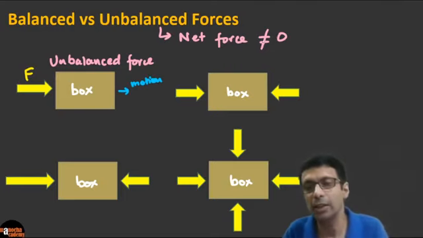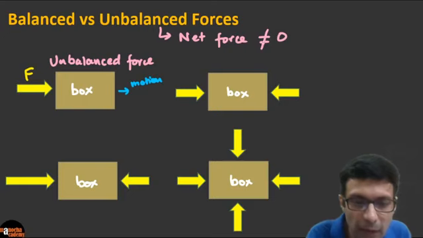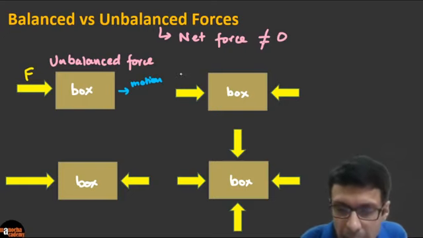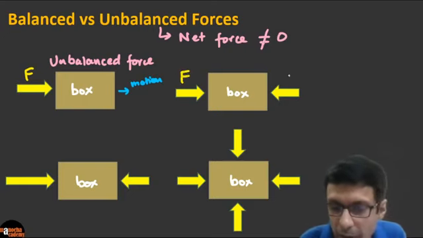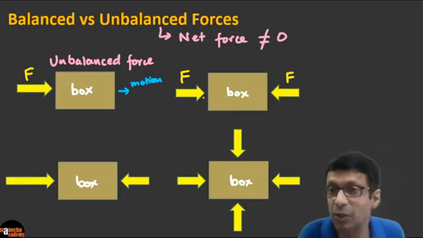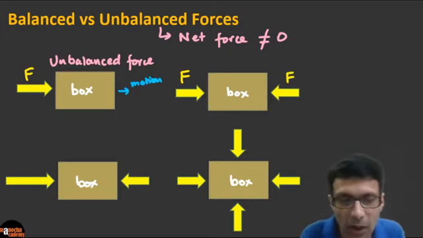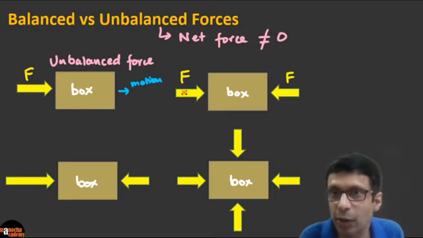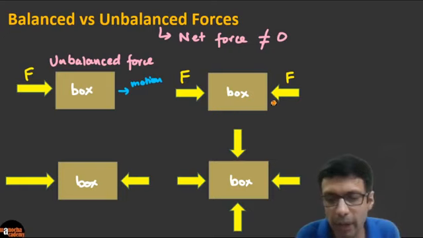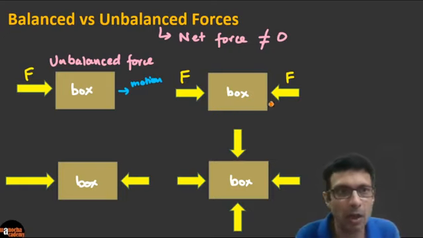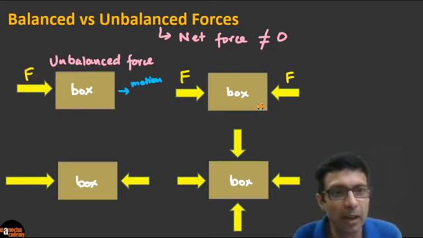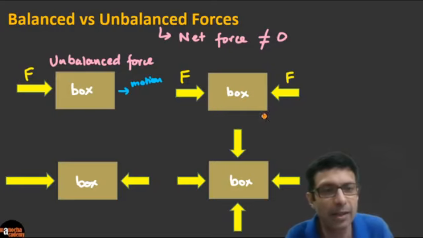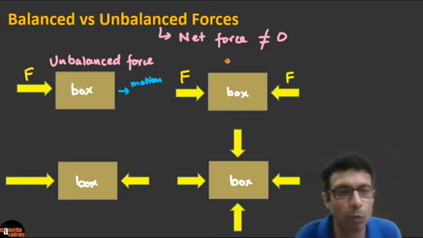Now guys, if you look at the second picture here, again we have the same box, and now let's say we apply two forces which are equal and opposite. Force is a vector quantity, so this force is applied towards the east direction and this one is towards the west direction. Can you tell me what you expect will happen here? Will the box move or not? The forces are equal here. Come on guys, I want all of you to try. Before we answer balanced or unbalanced, do you expect this box to move?